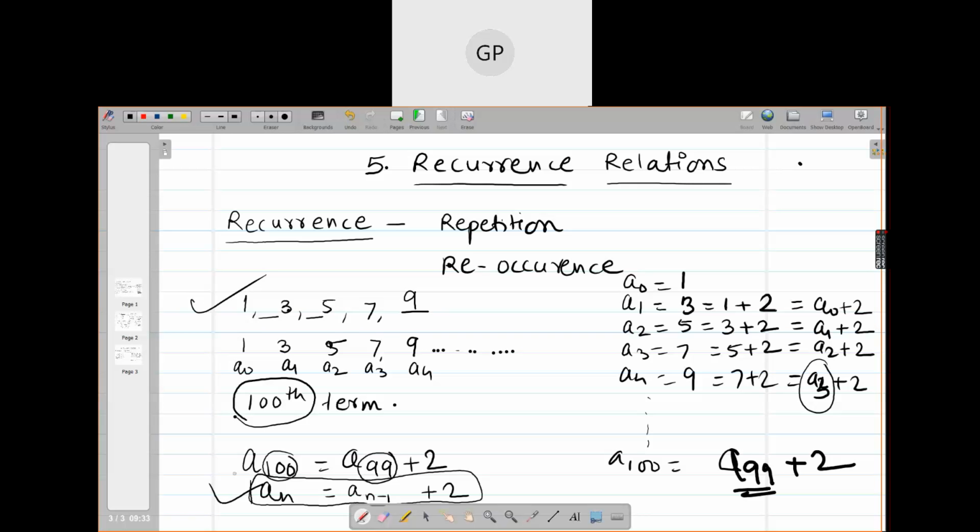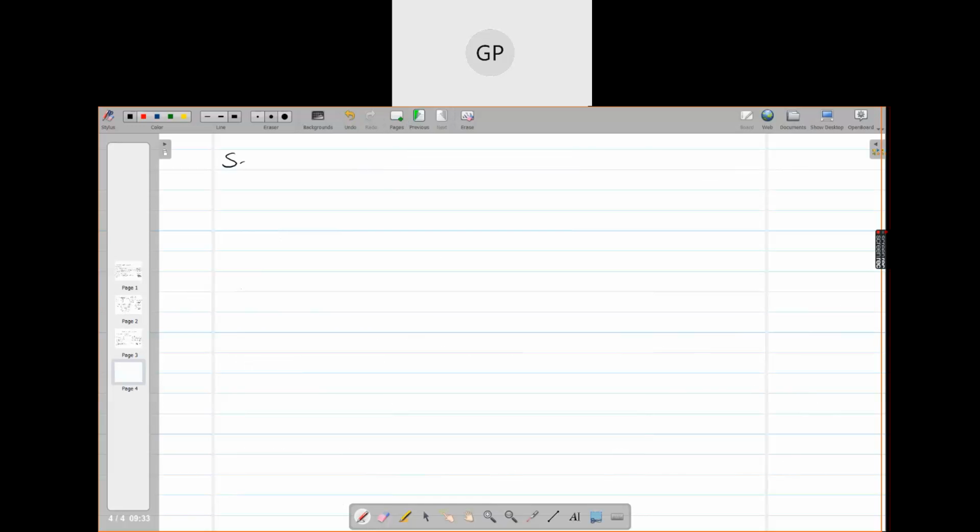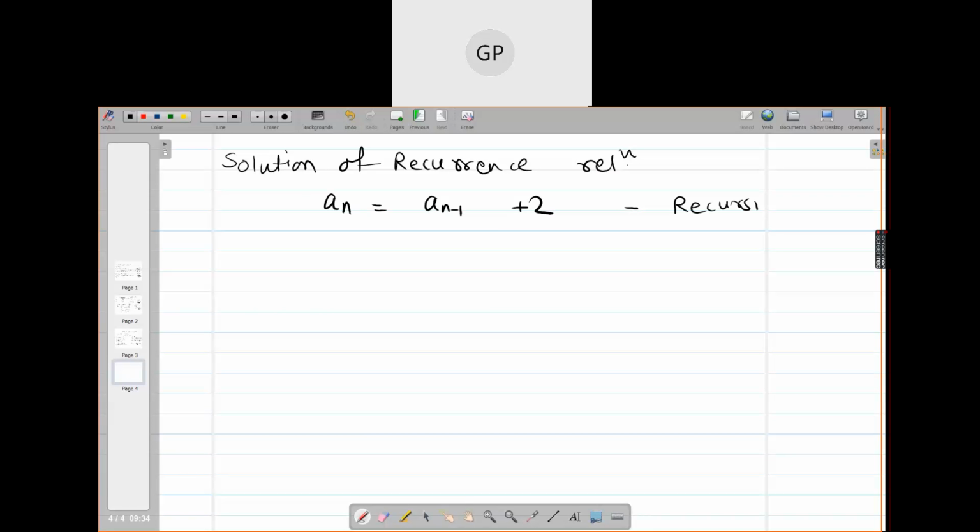So in these recurrence relations, we have understood that this is a recurrence relation, and we are going to find the solution of this recurrence relation. What is the meaning of the solution of a recurrence relation? When I write An equals An minus 1 plus 2, this is a recursive formula which involves the previous terms.